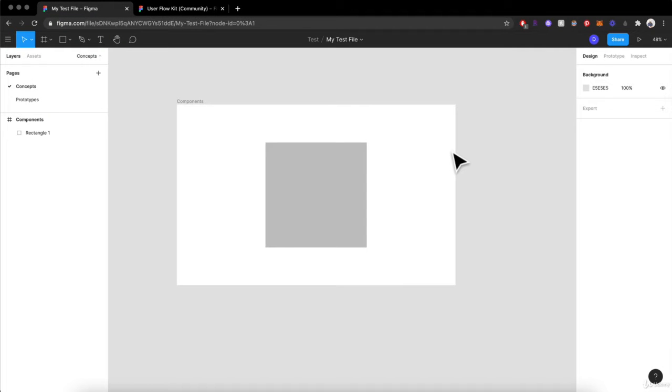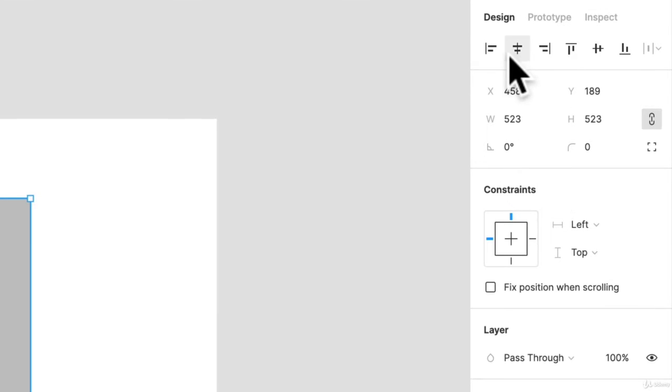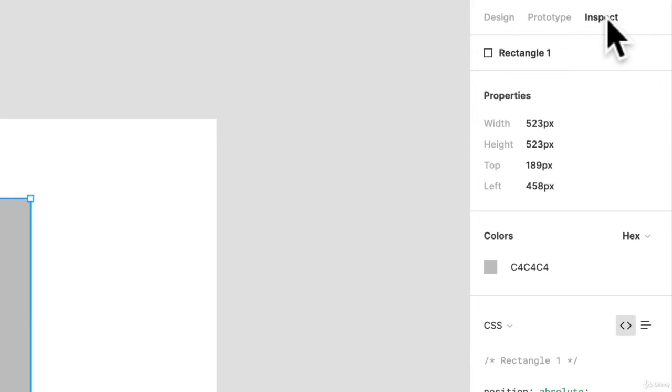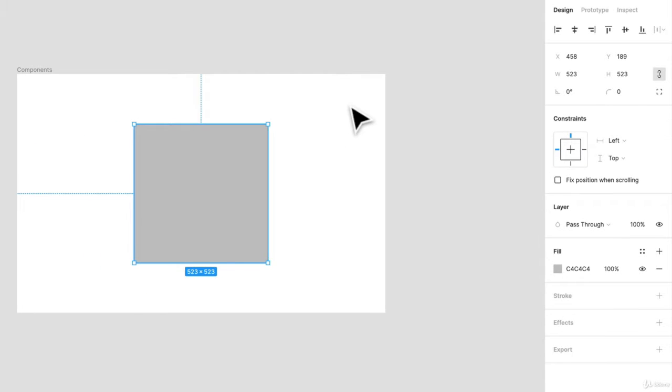Now we're going to get into the design properties panel. This is where you're going to be doing a lot of work as well. So I've created another square in my frame. I've placed it in the middle and I'm over here on the right. You'll notice three options: design, prototype, and inspect. We're going to be focusing on design, and we're going to go through all these different options that you may see. It's going to be different depending on the things you are doing. Text and a shape will have different properties, and we'll go over that. So let's go through it.